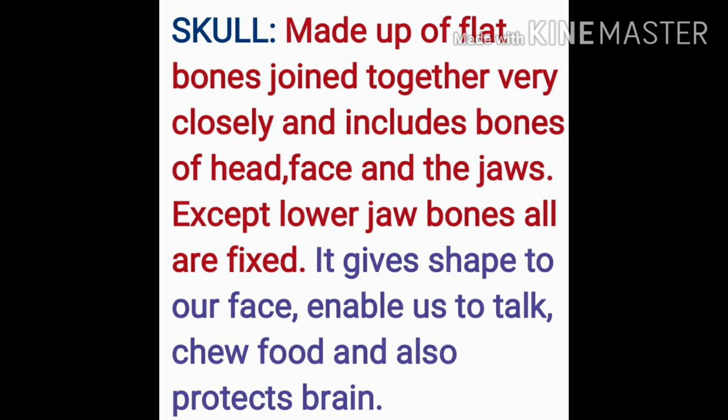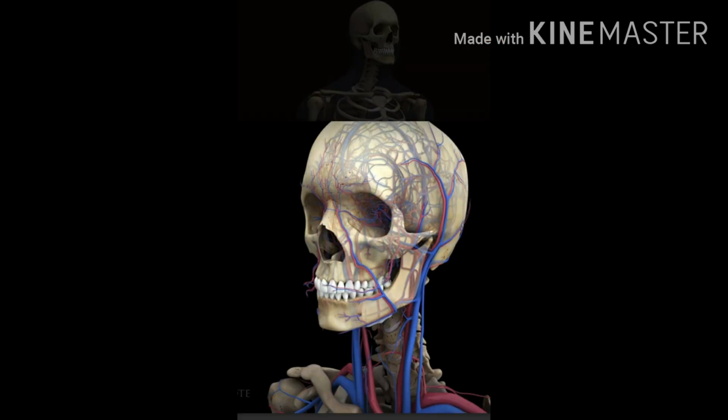Skull, right? It is made up of flat bones joined together in a very close connection, and it includes the bones of the head, face and the jaws. Except for the lower jaw, all the bones are fixed in the skull. It gives shape to our body and diverse identity to each and every individual on this earth. It does not only allow us to chew food but helps us to talk also.